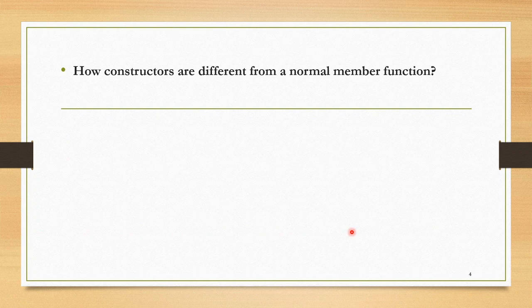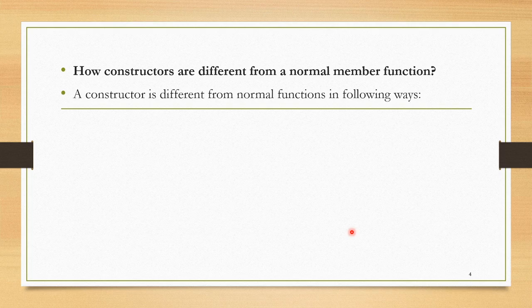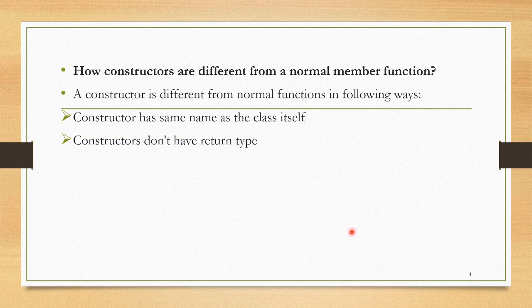So how are constructors different from a normal member function? A constructor is different from normal functions in the following ways. The constructor has the same name as the class itself. Constructors don't have a return type.